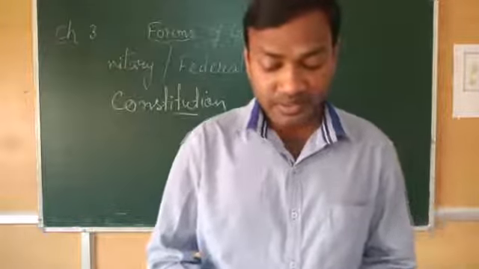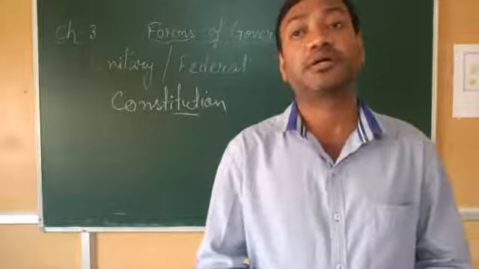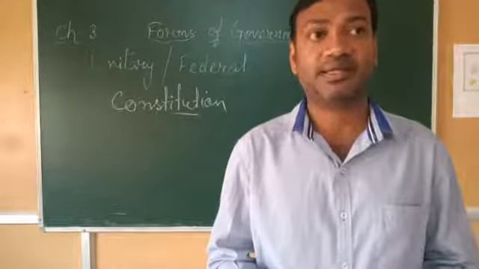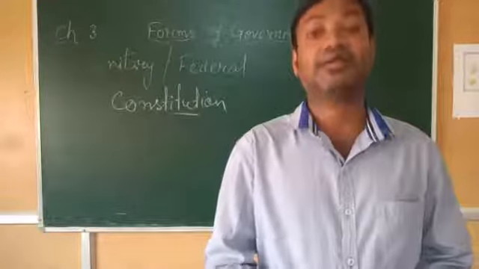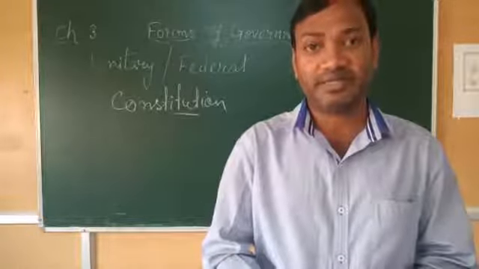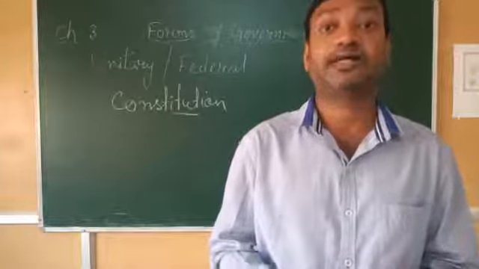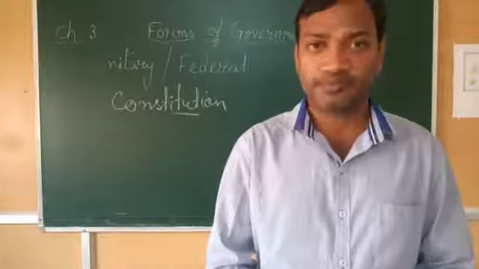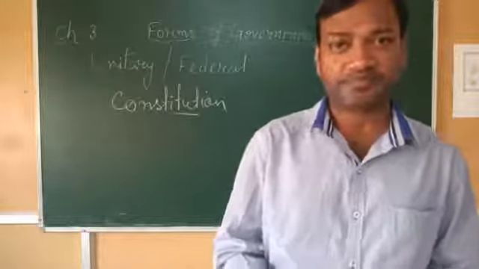Also, almost all countries deny the right to vote to non-citizen residents. Suppose some people are not in their own country, they are in another country, they cannot give the vote, and citizens below the age of 18 also cannot cast their vote. So this is all about franchise.